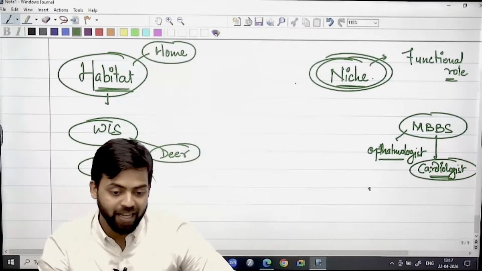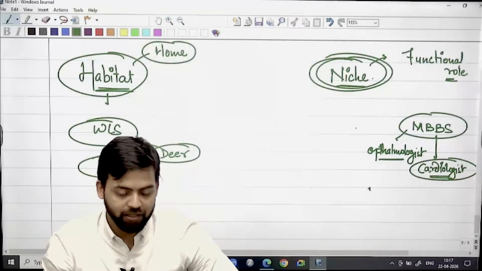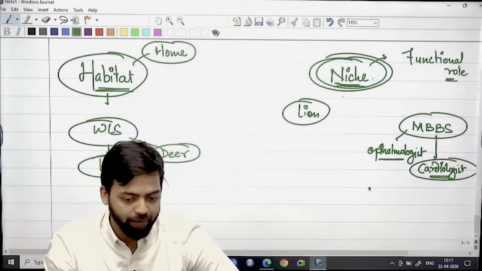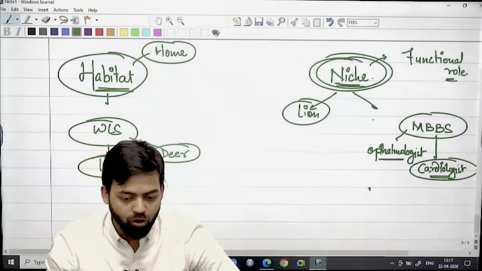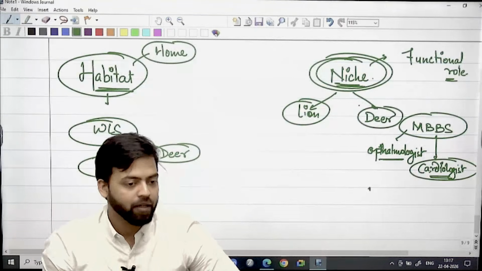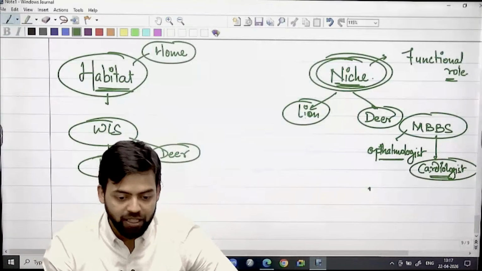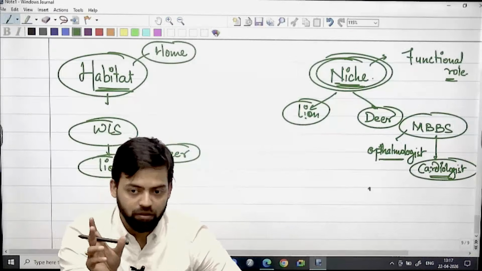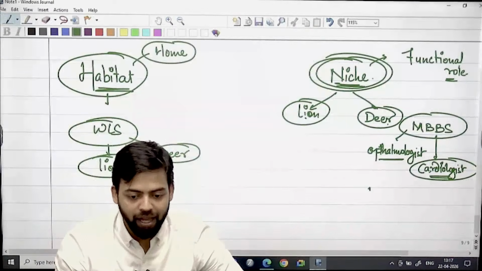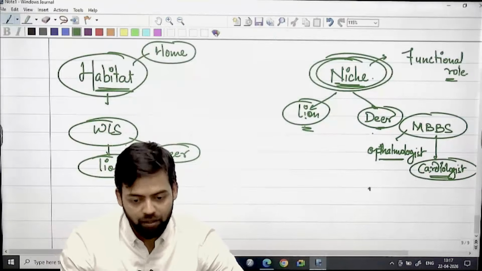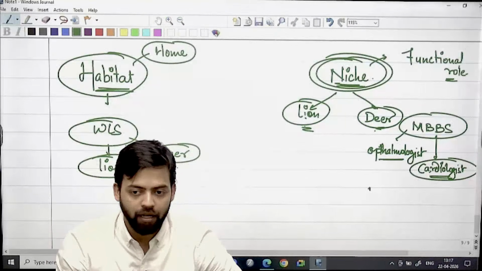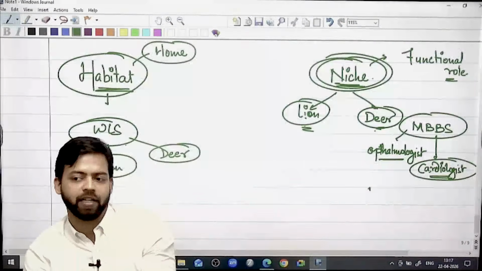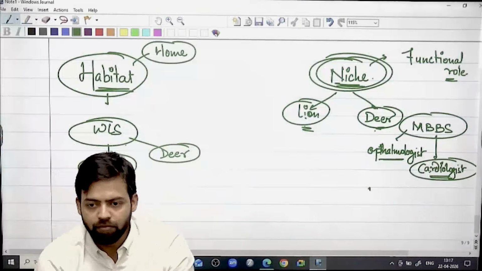But whenever you say ecological niche, then we say that the role of the lion in that particular habitat is different from the role of the deer in that particular habitat. So the lion's niche will be different from the deer's niche. Their reliance on resources will be different. Deer will rely on grasses. Lions will rely on deer. Right? So the functionality is changing, and a slight change in functionality will lead to this.